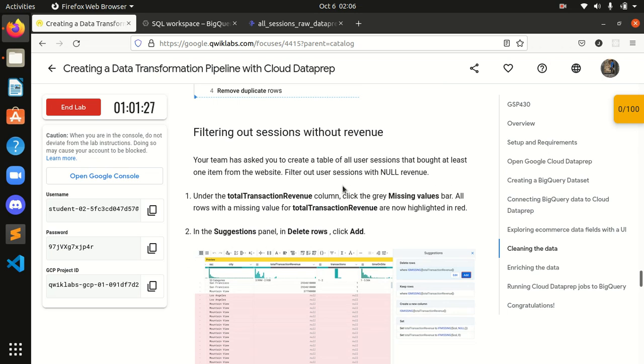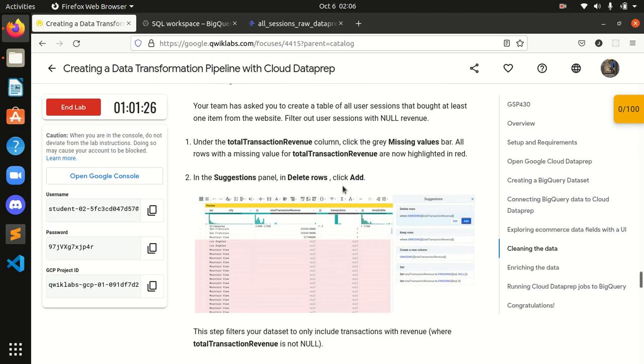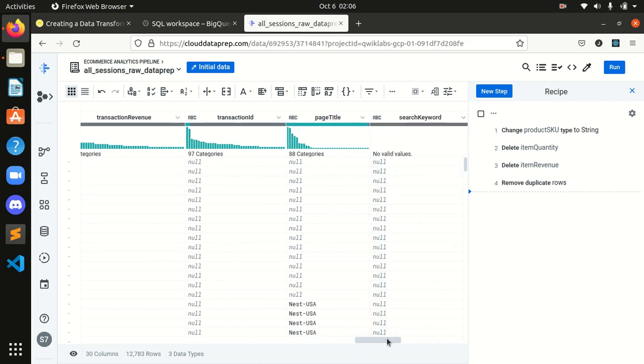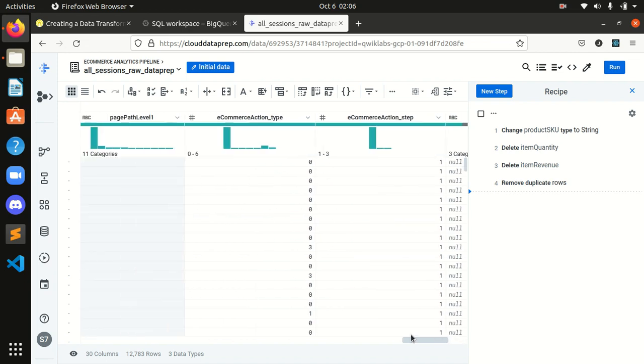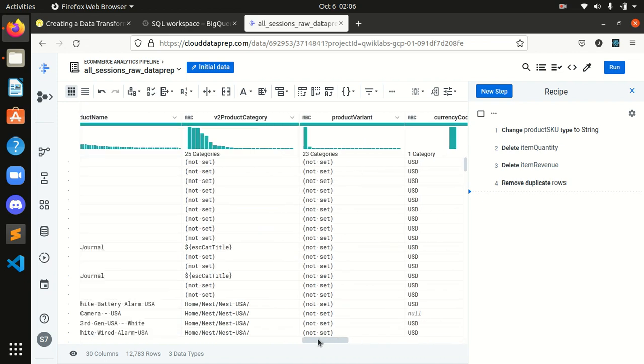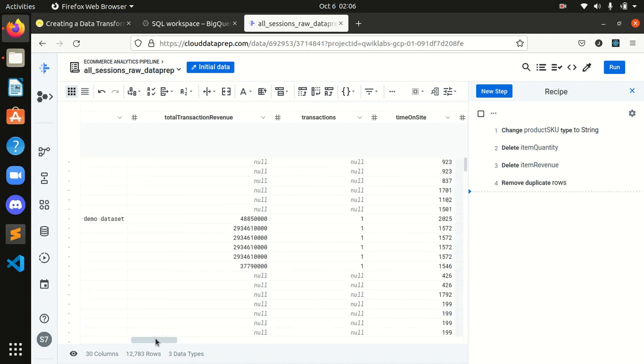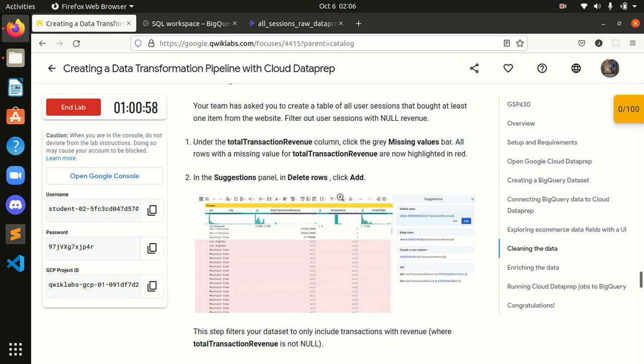Filtering out sessions without revenue. Under the total transaction revenue column, click the gray missing values bar. Okay, first we will go to total transaction revenue. I will search, it will be somewhere here. We have to search total transaction revenue. It's here, guys. And after that, click the gray missing values bar. Okay.